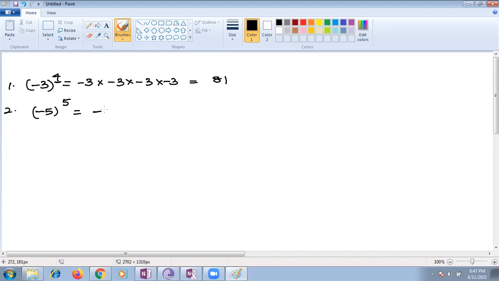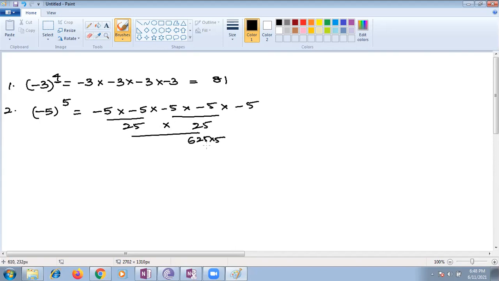Yes, base is minus 5. If you are unable to talk with me, you can chat also, children. That means minus 5, base is repeated 5 times. Exponent is 5, so it is repeated. Repeated how many times? 5 times. 5 fives are 25. 25, 25 are 625. 625 multiplied with 5.